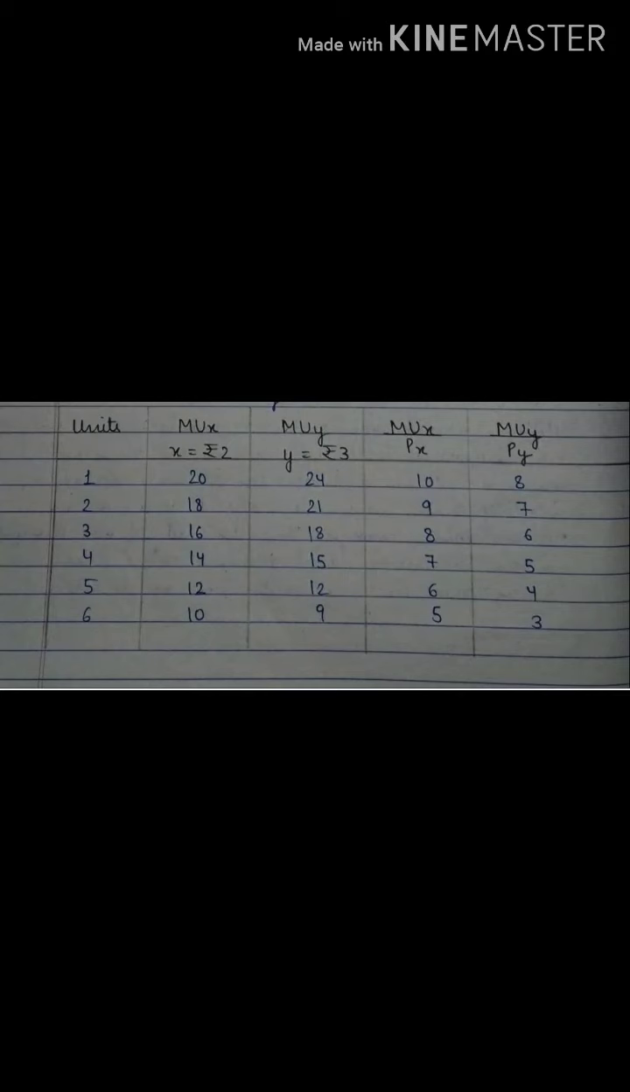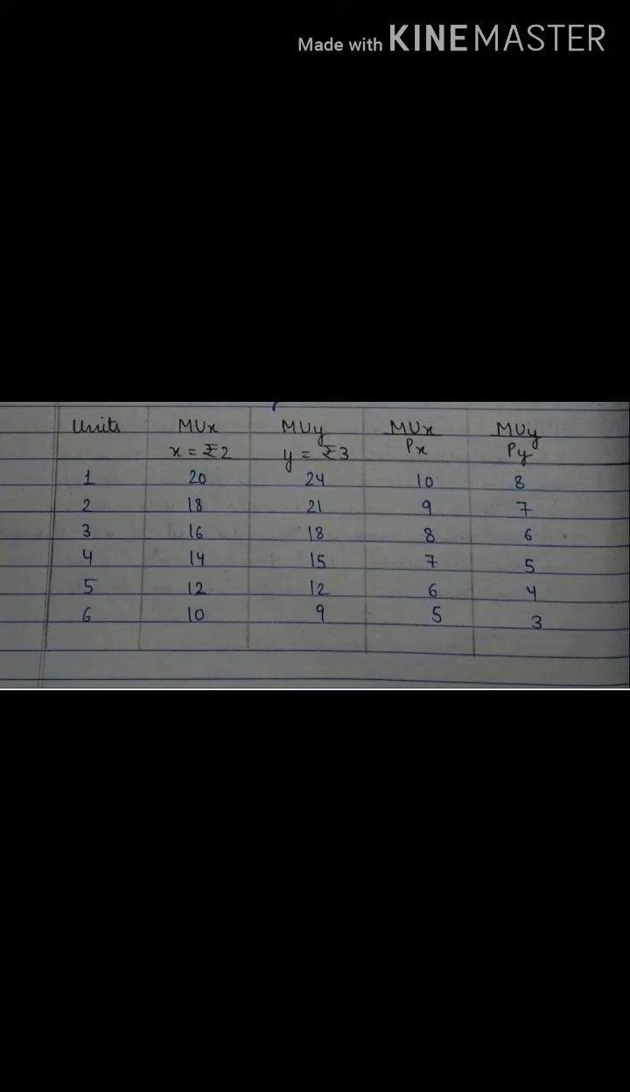Answer comes 10. Same way, with the consumption of 1 unit of Y commodity, we will check the equation, that is MUY upon PY. Now what is the utility of MUY on the first unit? That is 24. Okay, so we will divide 24 by 3. If we divide 24 by 3, we will get the answer 8. So likewise you can check all.